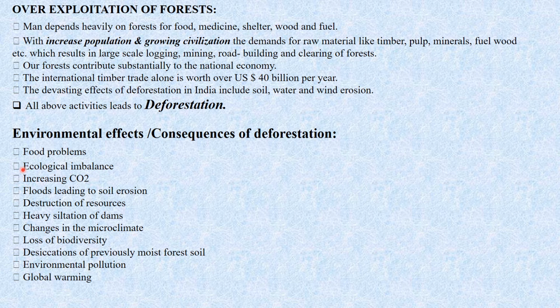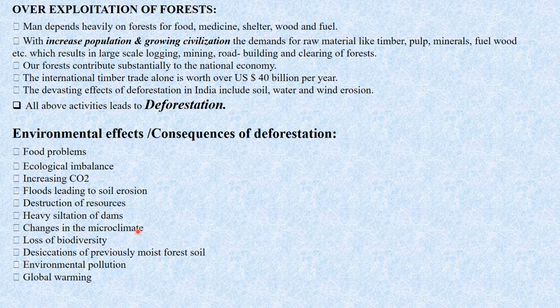Then it will lead to situations like flood, which will be due to soil erosion. As trees are not present, the roots of the trees are not able to hold the soil, so that's why a situation like flood occurs. Destruction of resources, various resources which we get from the forest are destroyed. Then heavy siltation of dams, changes in the microclimate of the area where the dams are present.